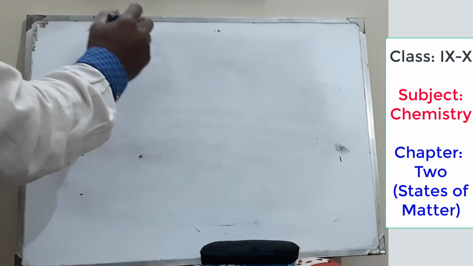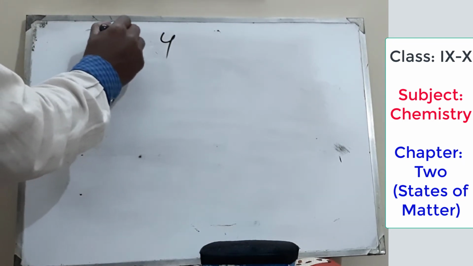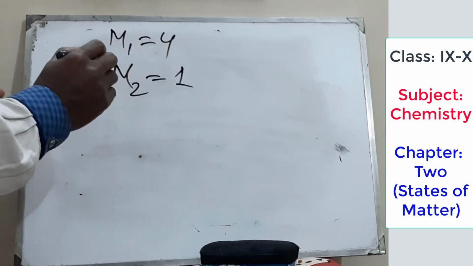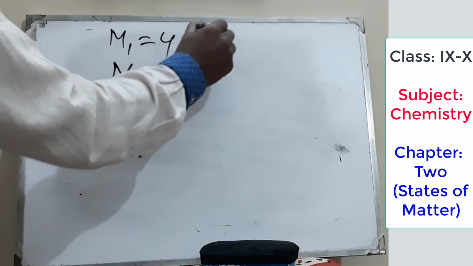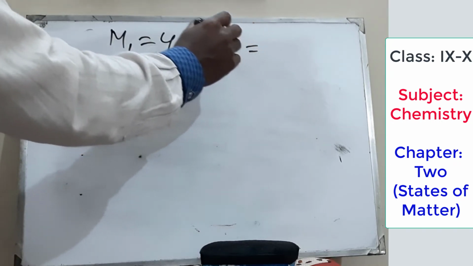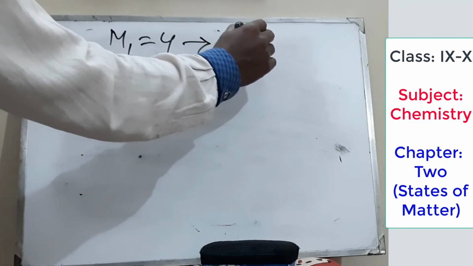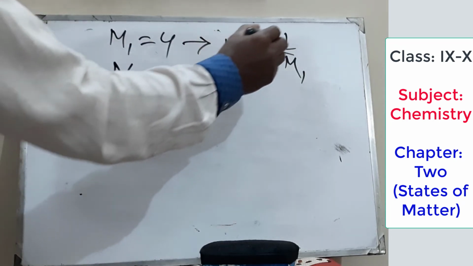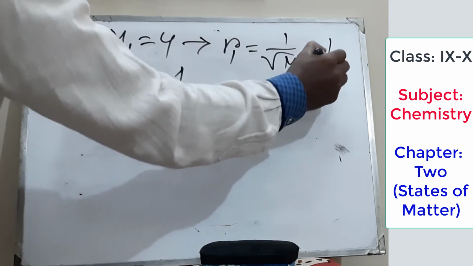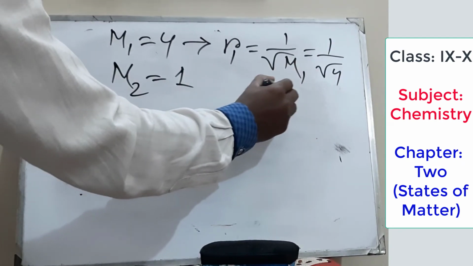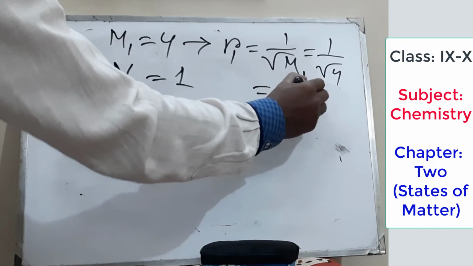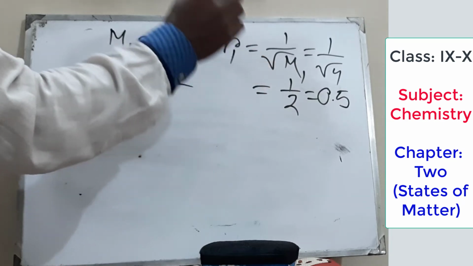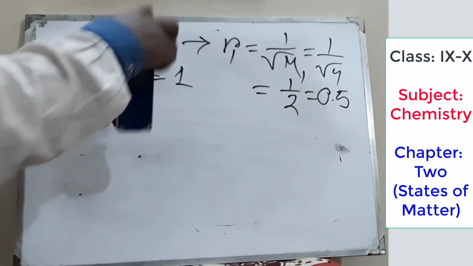Molecular mass of one gas is 4. Suppose this is m1 equal to 4, and another gas has molecular mass equal to 1. For this case R equal to k, that means the value of k is 1. So it will be 1 by root over m1. Suppose it is R1, so it will be 1 by root over 4. So finally 1 by 2, that means 0.5. So the value of R1 equal to 0.5.